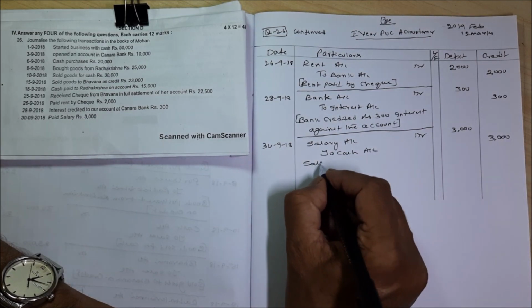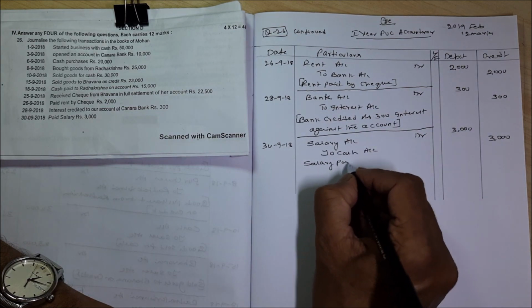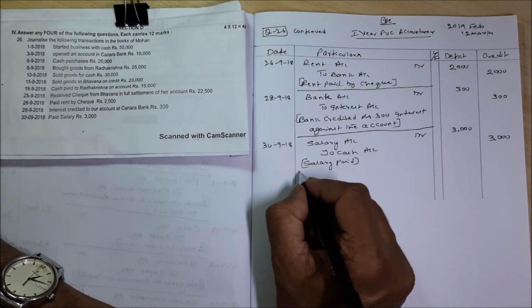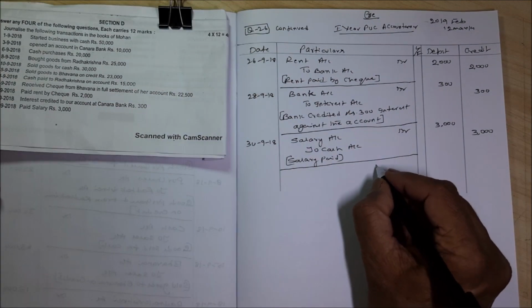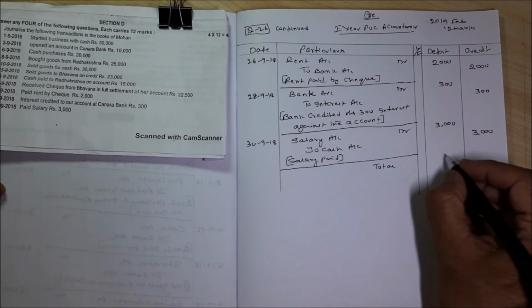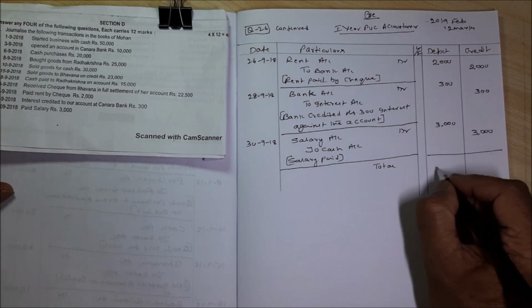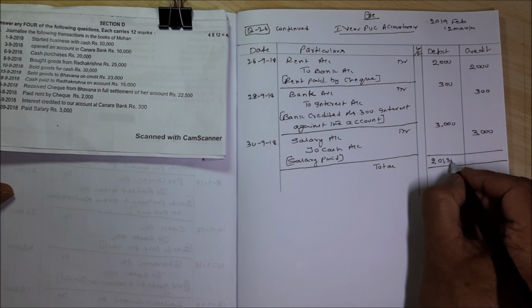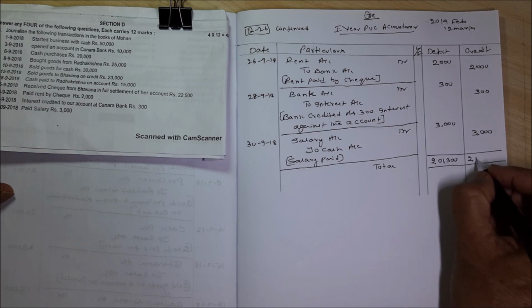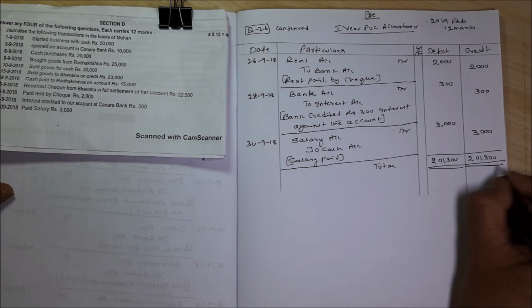Salary paid. Now the total is 2,01,300. So first problem is over.